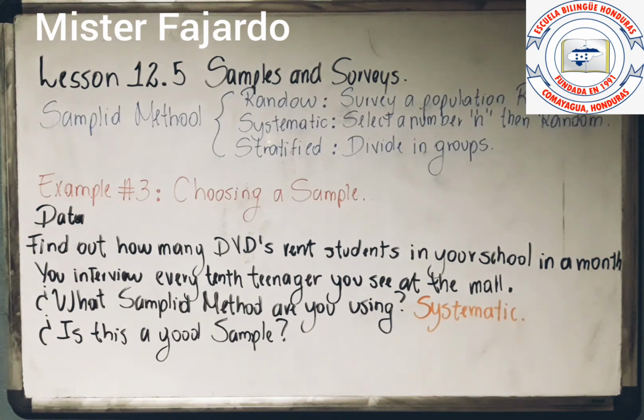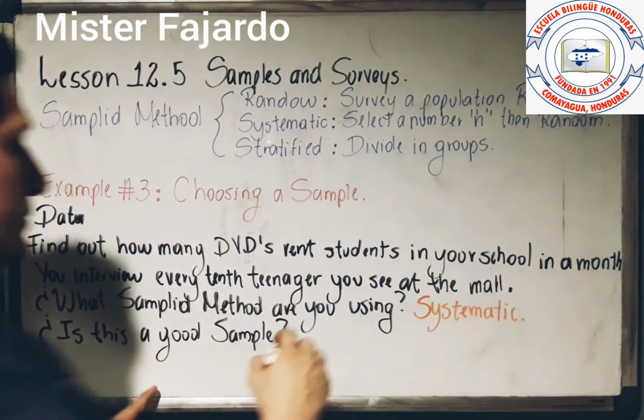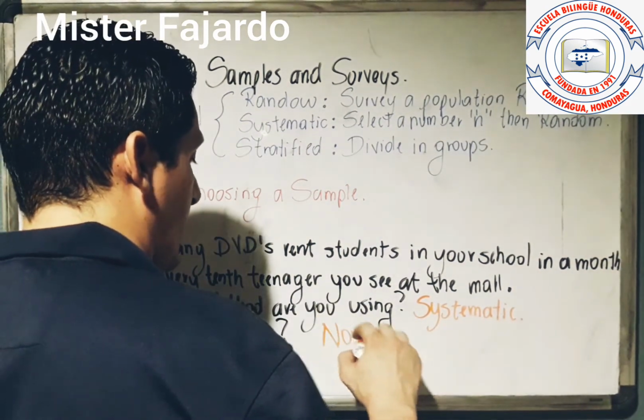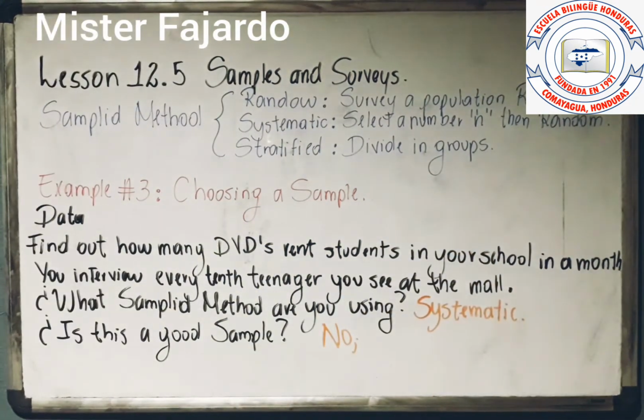Why? Because you are trying to interview every 10th teenager, but it's in a mall. It's not the people of your school. Maybe you can have someone from your school, but it's not all the people from your school, because in the mall you are going to have people from every place, every school. It's going to be different. Is this a good sample? No, it's not a good sample, okay? Because you are interviewing so many people that maybe are not from your school, okay? Now we are going to do example number 4.